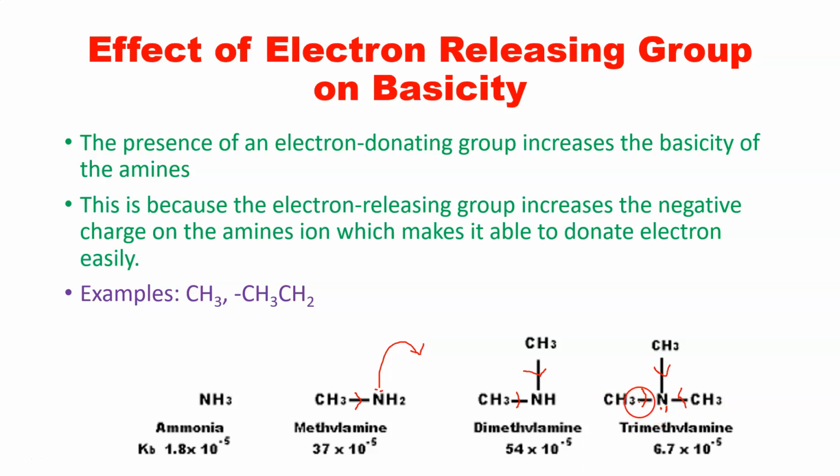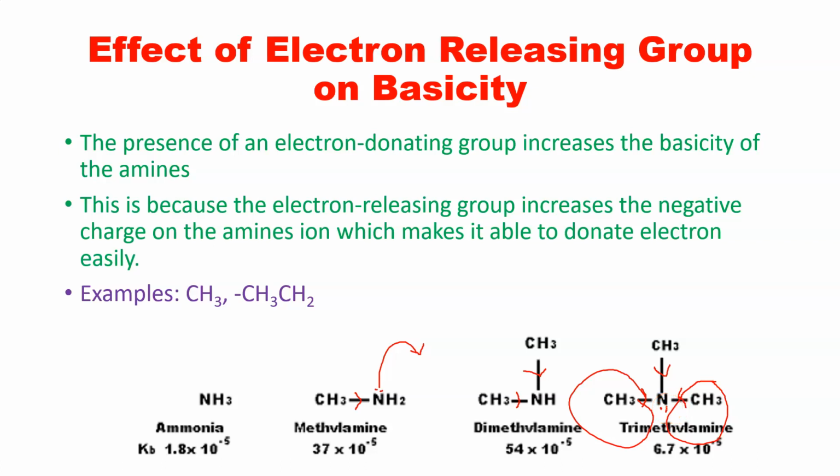Why is it not easily shared? Because these structures are big, and due to this big structure there is hindrance. So the steric hindrance does not allow the lone pair of electrons to be shared, and due to this we can see that there is a difference between the Kb of dimethylamine and the Kb of trimethylamine. So it is less basic compared to methylamine or dimethylamine, because it cannot share the lone pair of electrons easily, as it has steric hindrance of the adjacent alkyl groups. So that is the problem with this nitrogen.